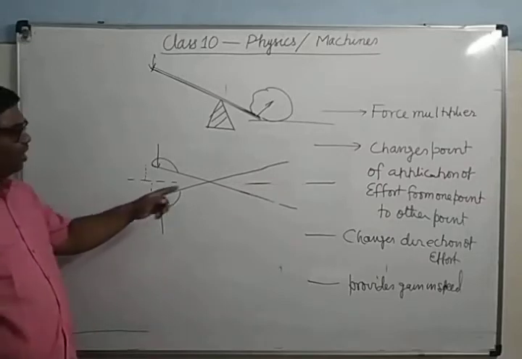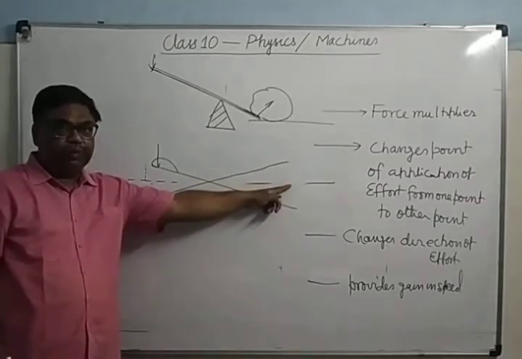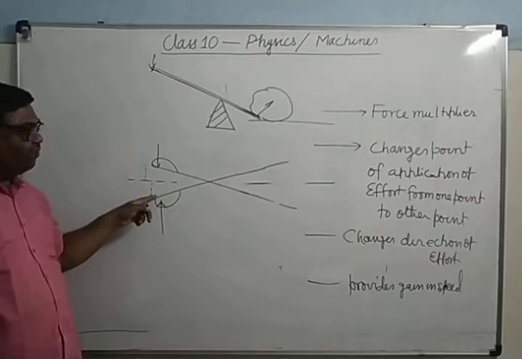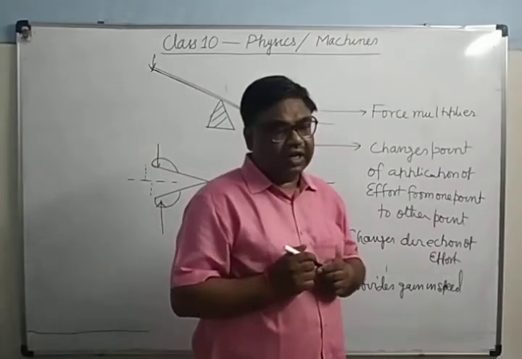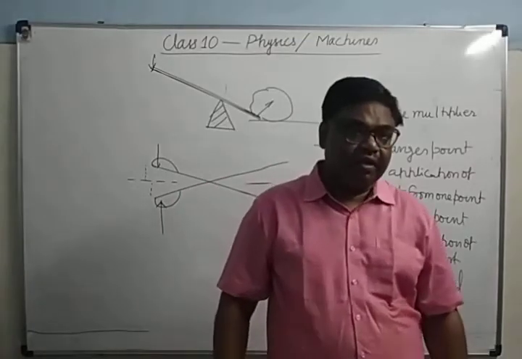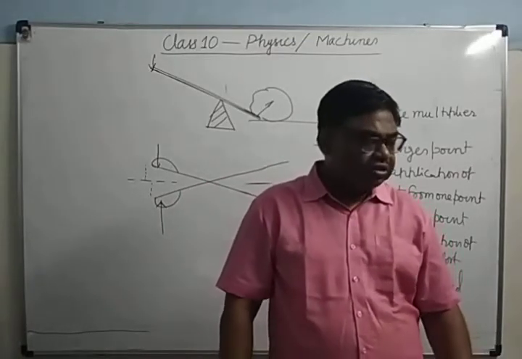So here the load moves by a longer distance than the effort. The load is moving a longer distance than the effort. So it acts as a force multiplier. So this is about the machine.